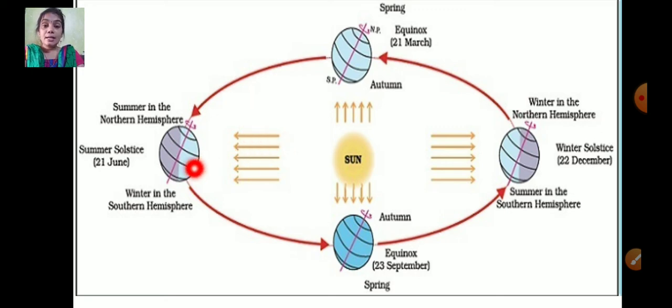Hence countries like India and North America are tilted towards the sun, receive more sunlight and have long summer days. But in the same month of June, the southern hemisphere, which is the bottom part, is tilted away from the sun.